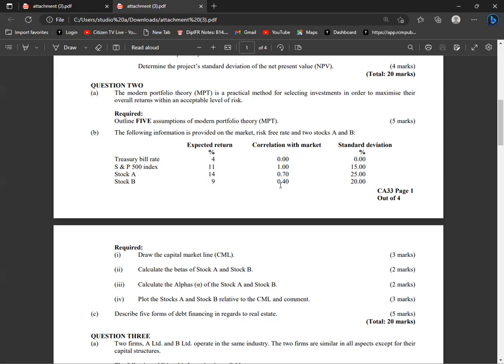The standard deviation of J, where our J is B now, which is 20, all over the standard deviation of the market, which never changes.